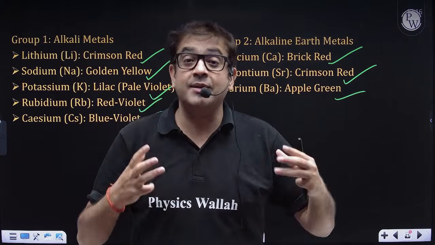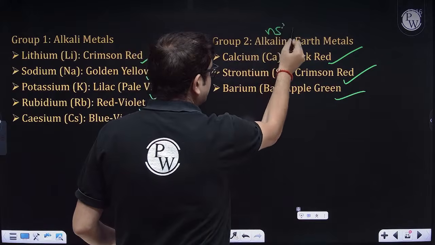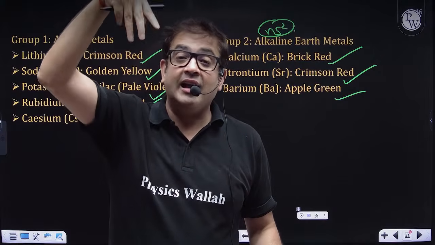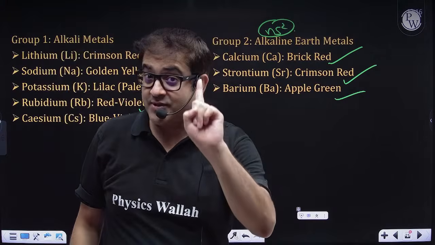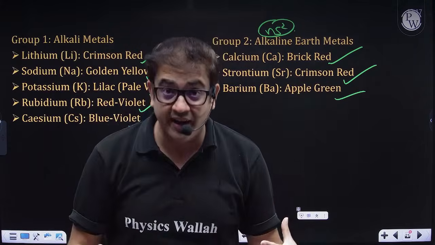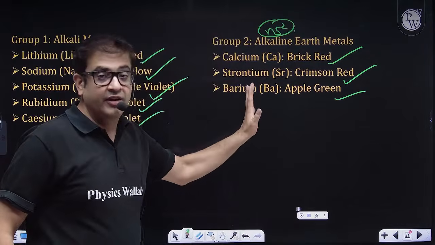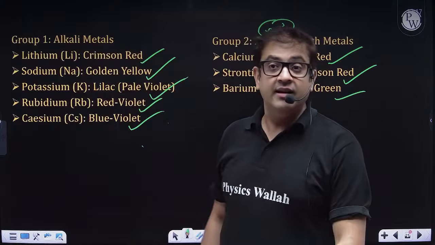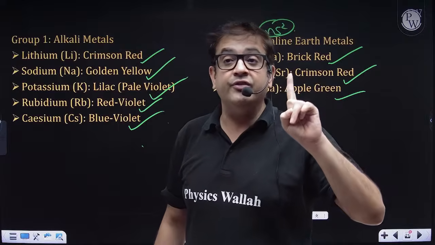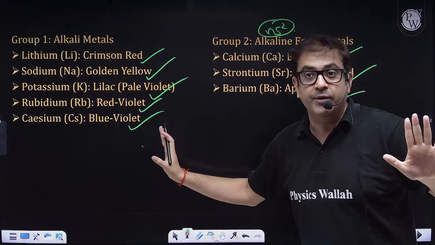Alkaline earth metals have stable electronic configuration because of the fully filled configuration, Ns2. And for the smaller group 2 elements, beryllium and magnesium, because of small size, their ionization energy is quite high, so the excitation does not take place in the visible region, hence they do not give flame coloration. But yes, the other alkali and alkaline earth metals give it, and it is very important. So please learn these colors, beta. I hope everybody is good.